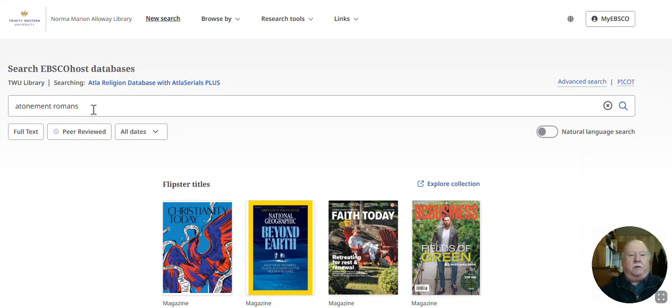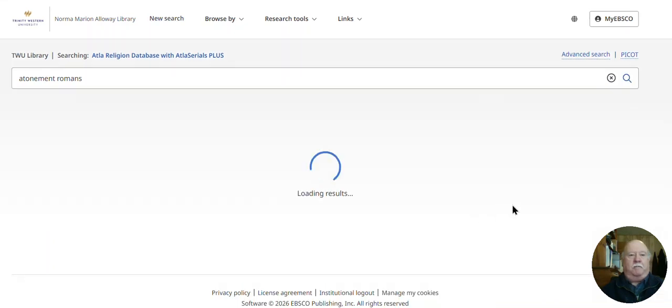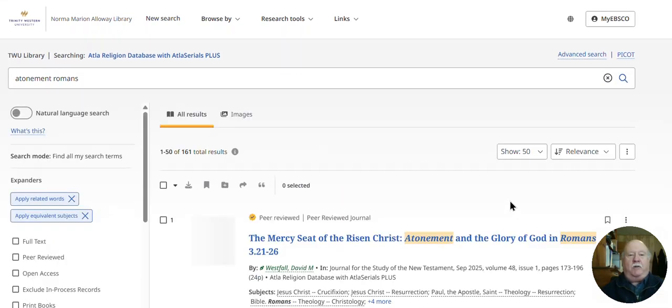So I've set it up for atonement in Romans. I'm going to do the search. Let's see what we come up with here. If you haven't already logged in or you aren't working on Trinity campus, you will need to log in. It will appear up at the top, a little bar that says log in, and you need to do that in order to see the results properly.